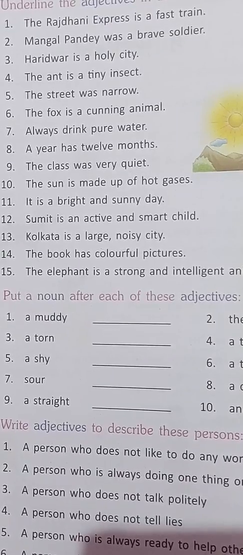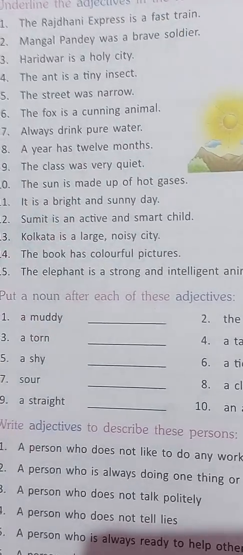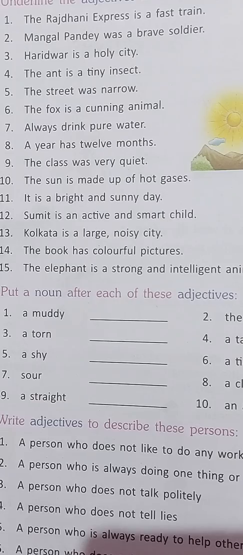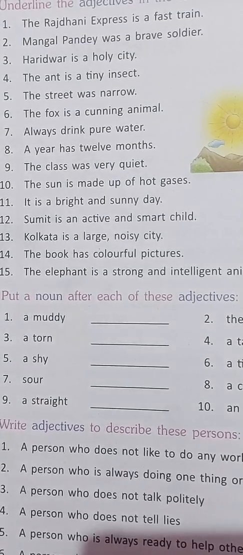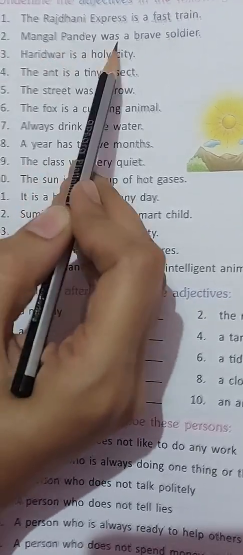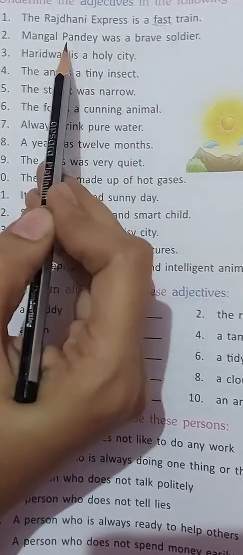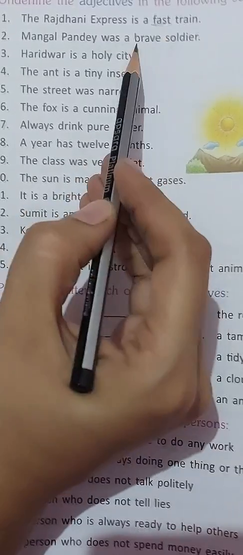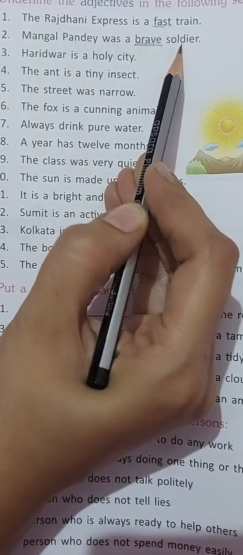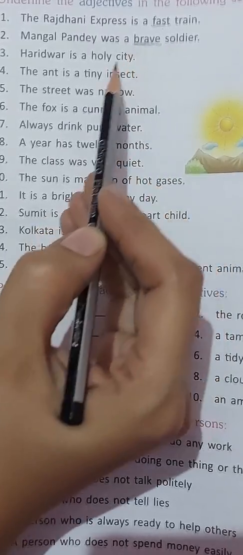Now what do you have to do in the exercises? You have to underline the adjectives in these sentences. First sentence is, the Rajdhani Express is a fast train. Now, the word fast is describing the noun train. So, fast is an adjective in this sentence. Second, Mangal Pandey was a brave soldier. Now, what kind of a soldier was Mangal Pandey? He was a brave soldier. So, brave is describing the word soldier. Therefore, it is an adjective.